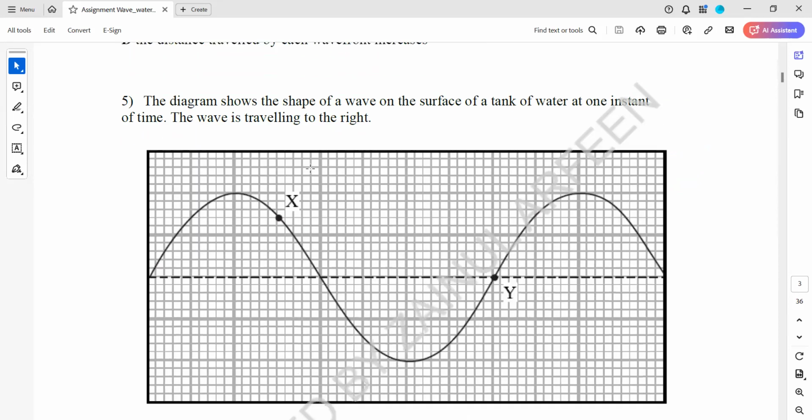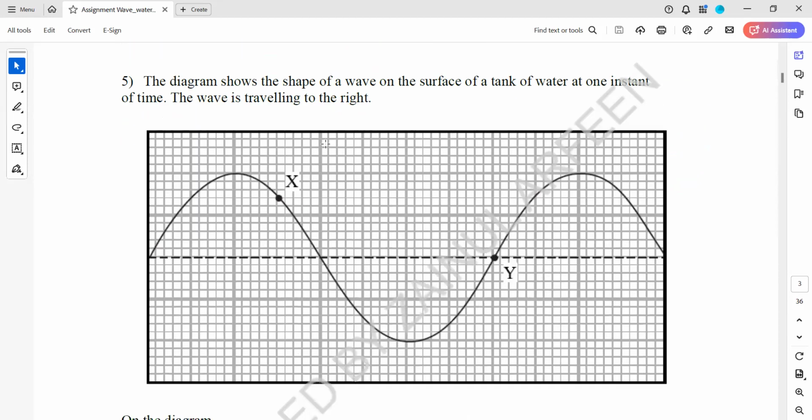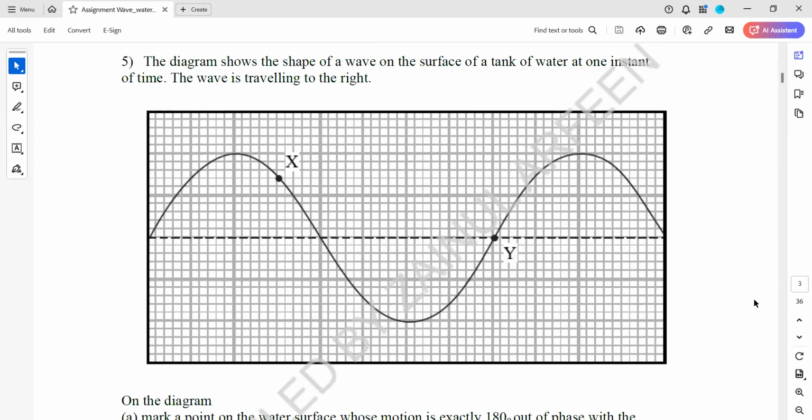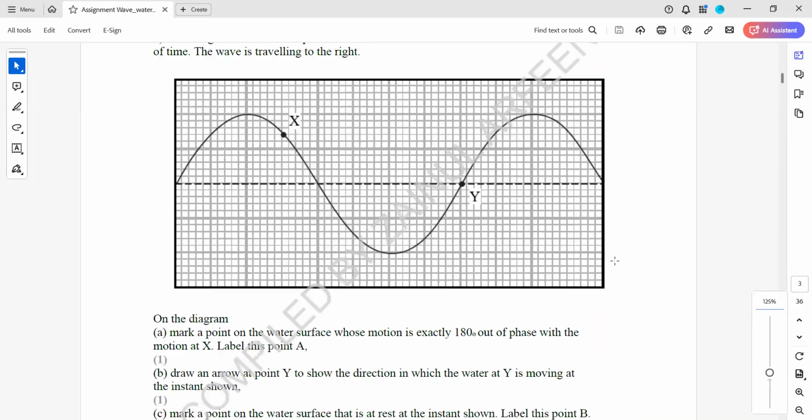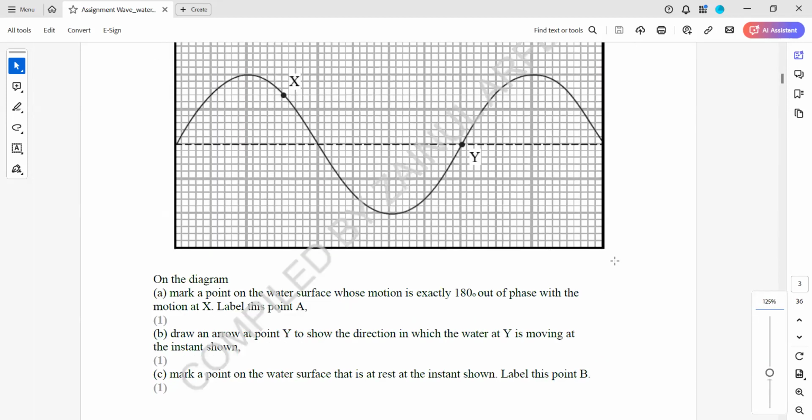In question 5, the diagram shows the shape of a wave on the surface of water in a tank at an instant. On the diagram, mark a point on the water surface whose motion is exactly 180 degrees out of phase with X and label that as point A. So we need 180 degrees out of phase.